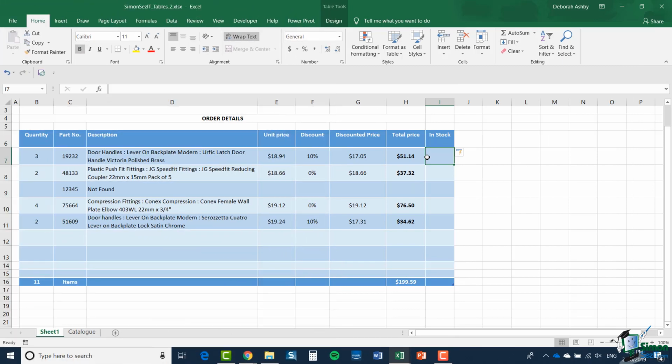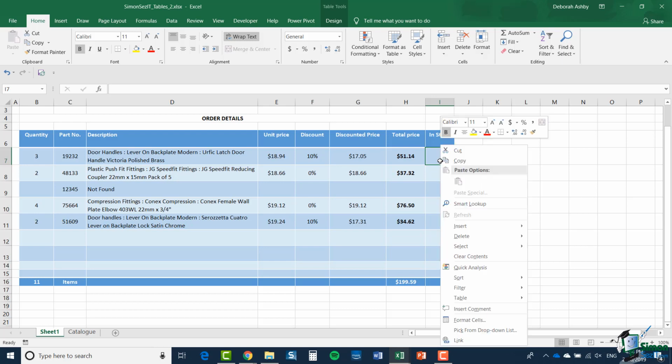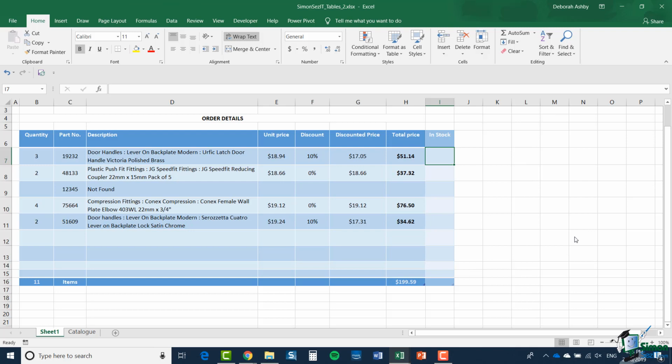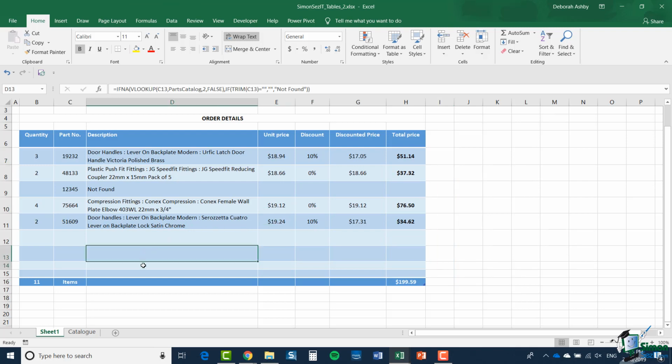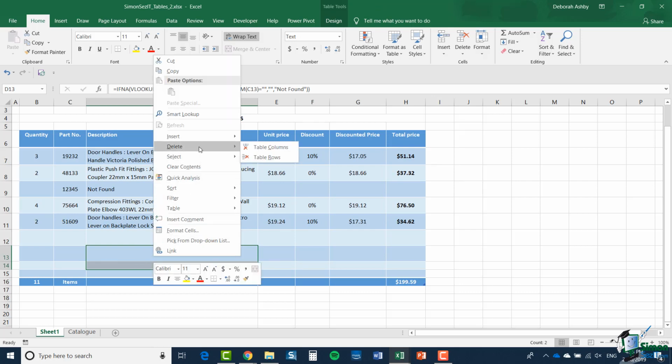When it comes to deleting rows and columns, that's also pretty straightforward. If I click somewhere, so let's say in this new In Stock column, and right click, one of the options is Delete. And I can choose from here to delete table columns or table rows. So in this instance, we're going to say Table Columns. And of course, I could do the same with rows. So I'm going to highlight 2, right click, delete, and I'm going to say delete table rows this time.